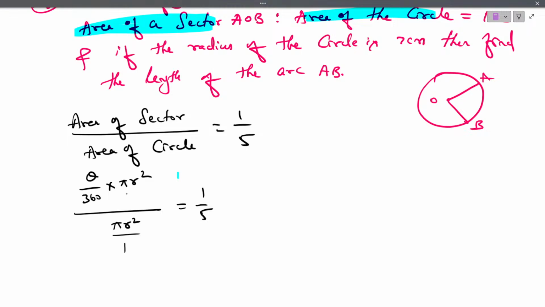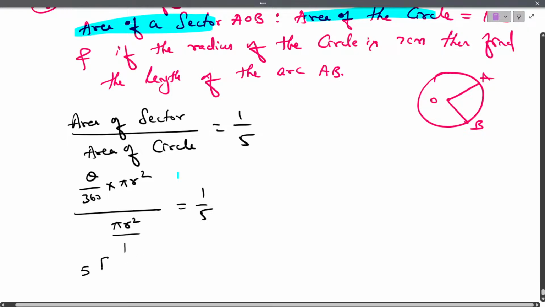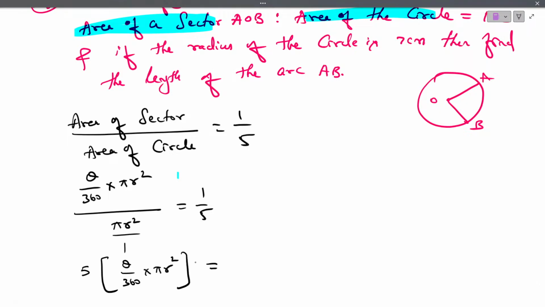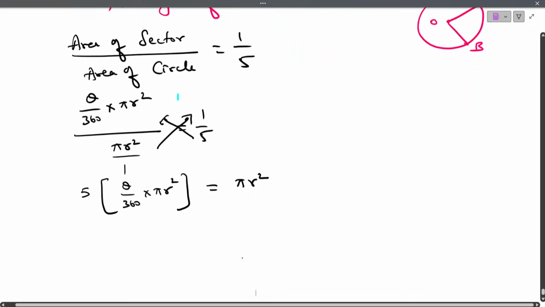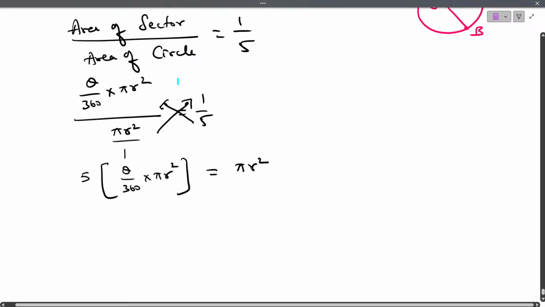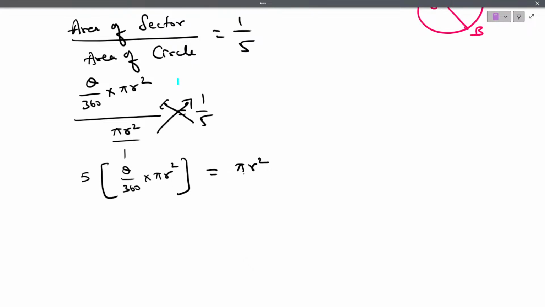Is this clear now? Now, what we can do, observe. Shall we cross multiply 5 with this and pi r square into 1? So it becomes 5 into theta by 360 into pi r square is equal to this into this into this. 1 into pi r square is pi r square. Cross multiplication. Now, here in the numerator we have pi r square, right?